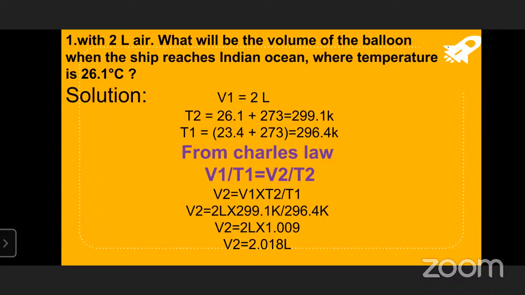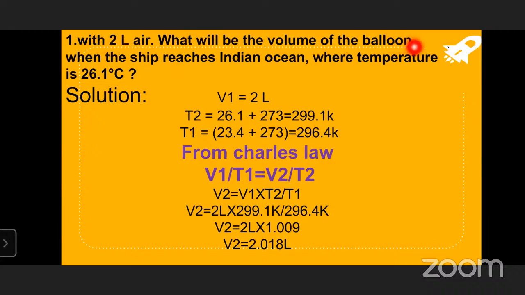Listen properly, children. The initial temperature was not mentioned here. Initial temperature is 23.4 degrees centigrade. At that time, the volume of the air in the balloon is 2 liters.